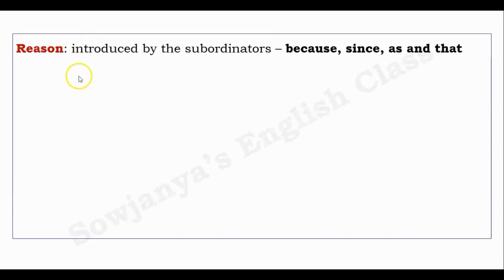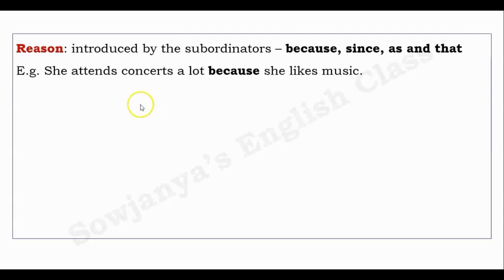Let us see the first one, reason. It is introduced by the subordinators because, since, as and that. For reason itself, we need some conjunctions like this: because, since, as and that. All these conjunctions show reason. Example: she attends concerts a lot because she likes music. Why does she attend concerts a lot? Because the reason is she likes music.